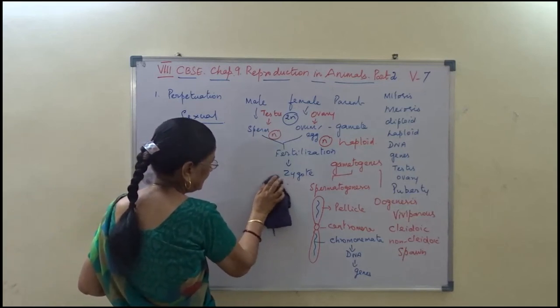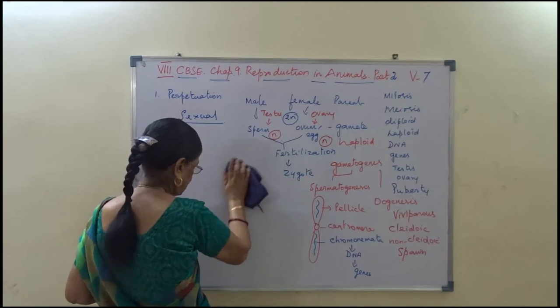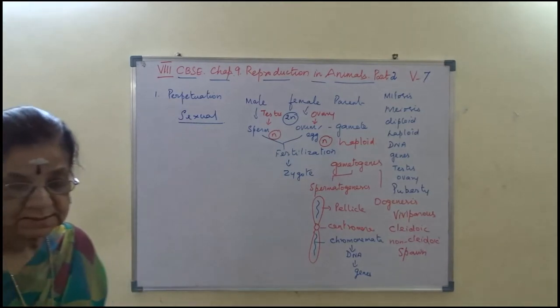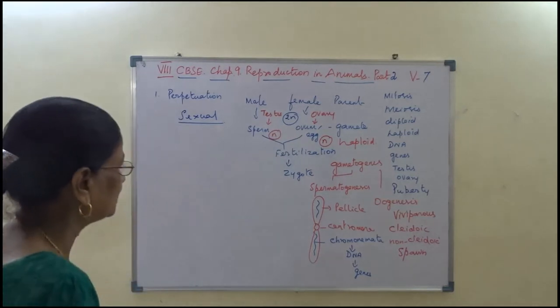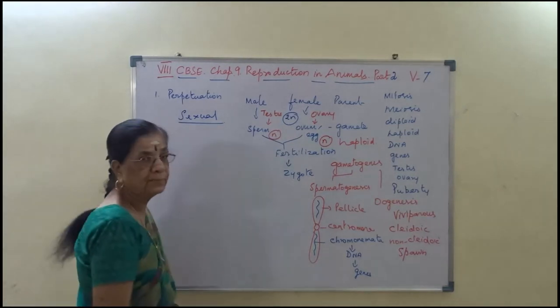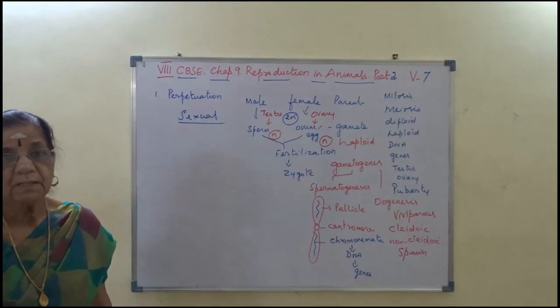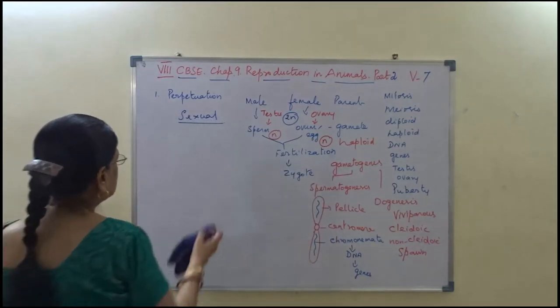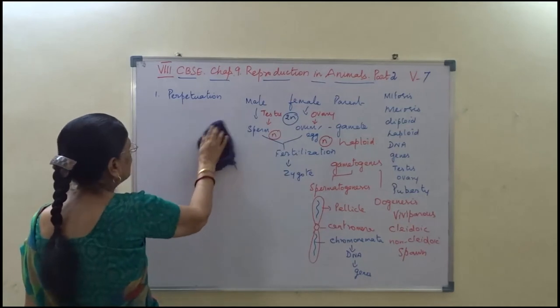And then this zygote as a result of fertilization. What is that? Fusion of male and female gamete forming zygote, and that zygote is diploid in nature.